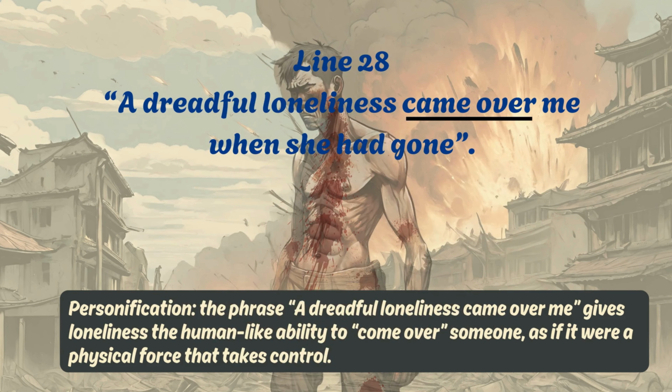Next, "a dreadful loneliness came over me when she had gone." Now, here in this line, the phrase "a dreadful loneliness came over me" is an example of personification because here the poet gives loneliness the human-like ability to come over someone.